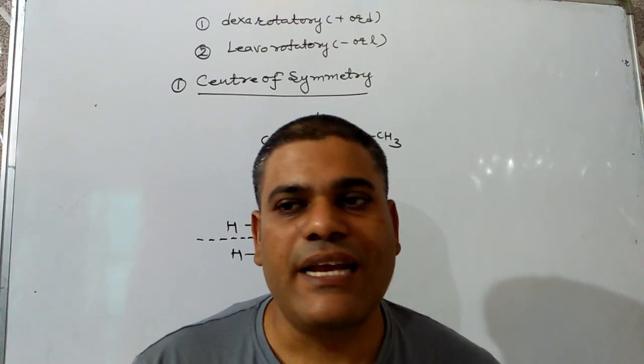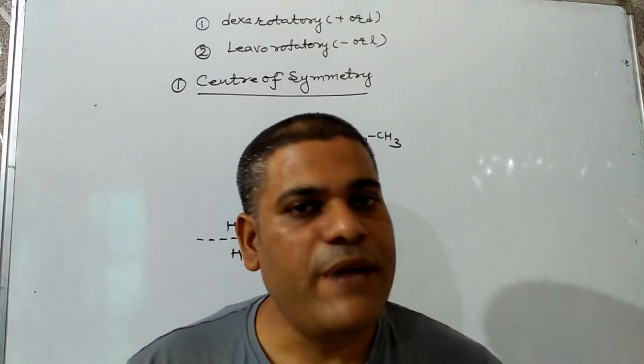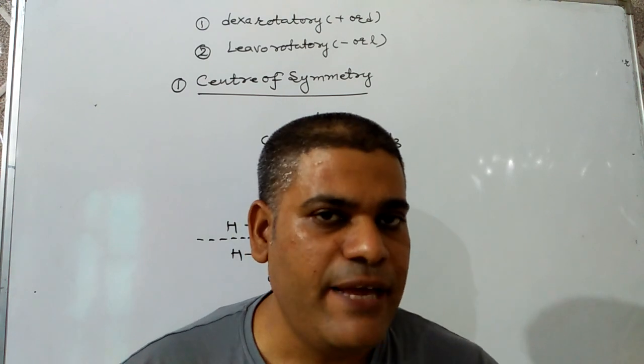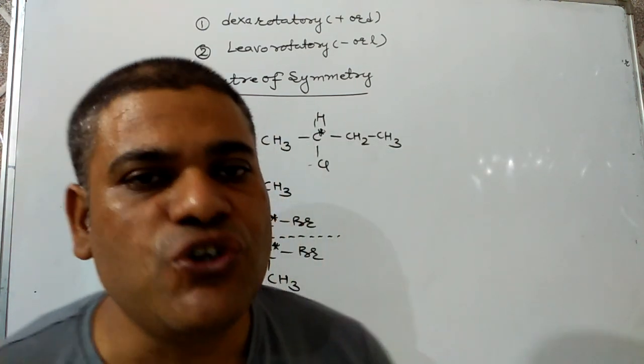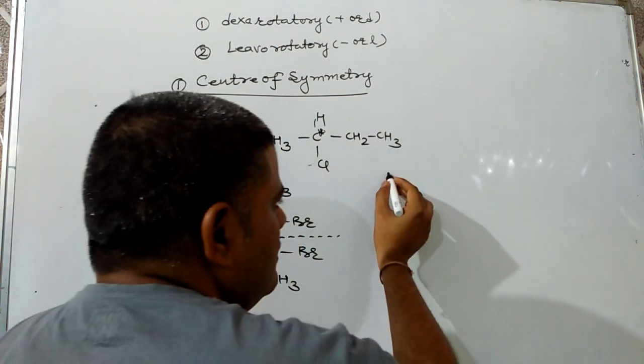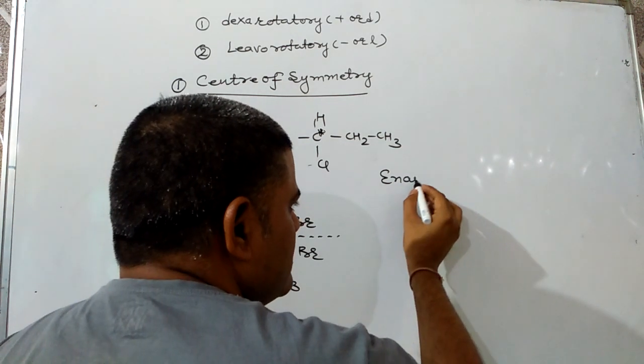Now we have to discuss the types of optical isomers which may come in your exams. Optical isomers can basically be of three types. The first one is enantiomers.